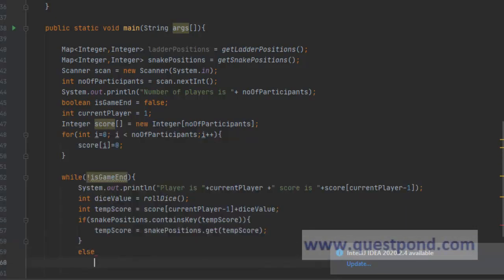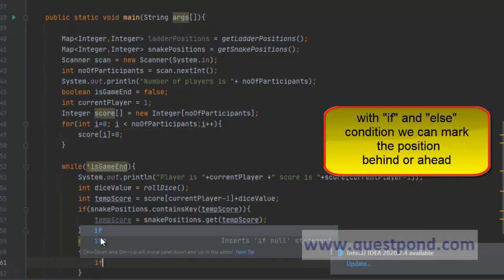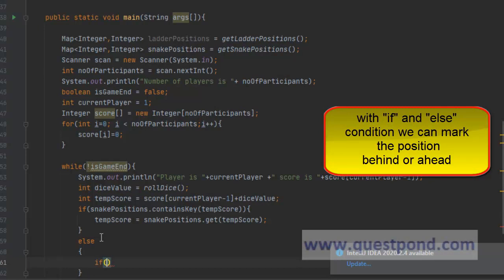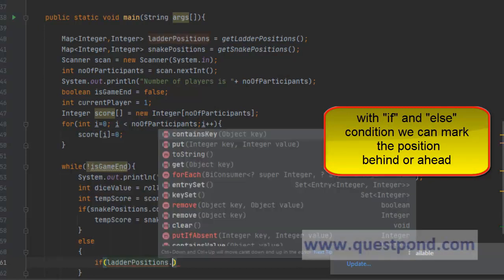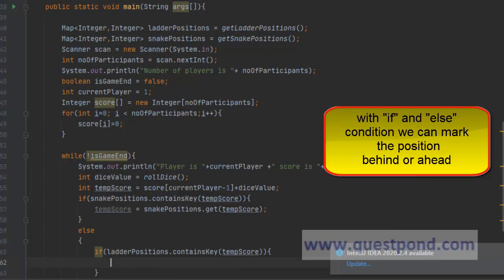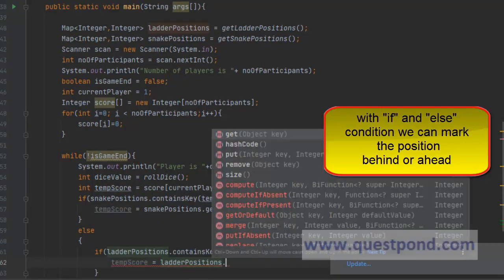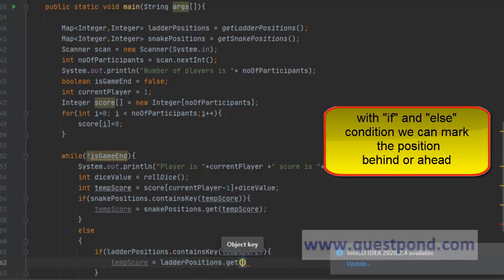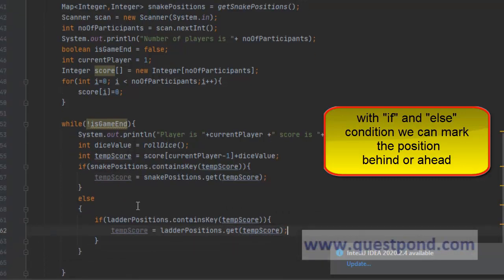If this is not the case, then if ladder position contains temporary score, then again, just like the above, we will say temp score equals ladder positions dot get temp score. So he will go to the location which will be ahead due to the ladder, correct? We know ladder, we always go to the higher location. So both of these values are captured here.